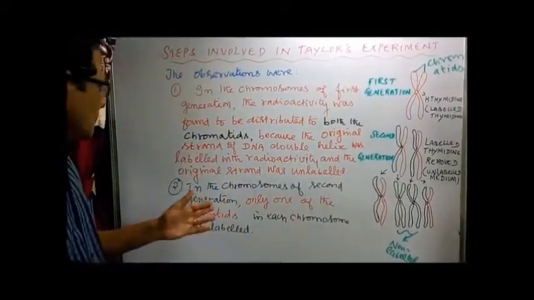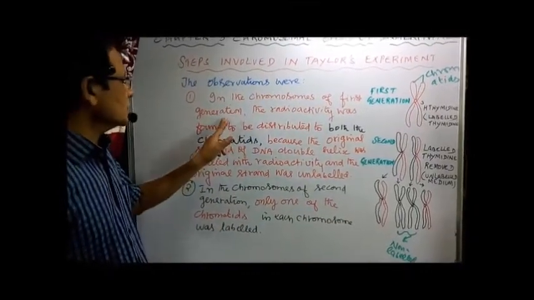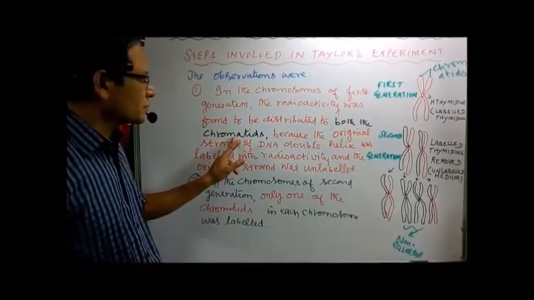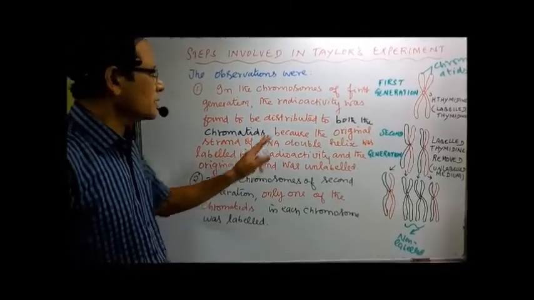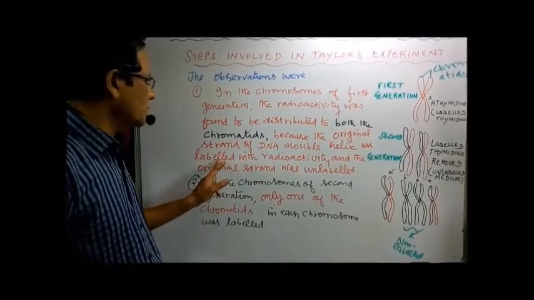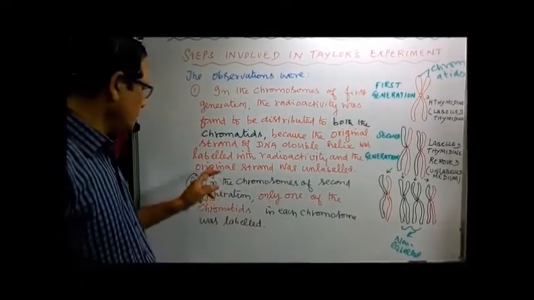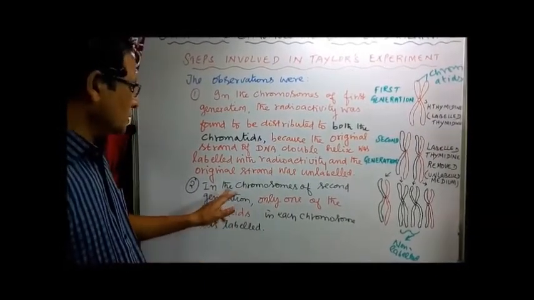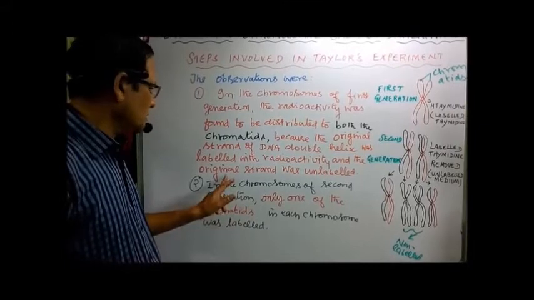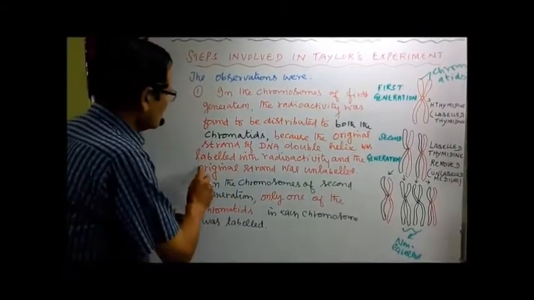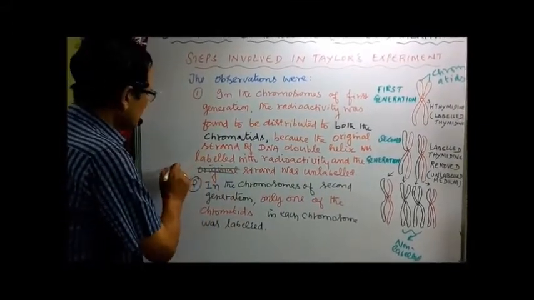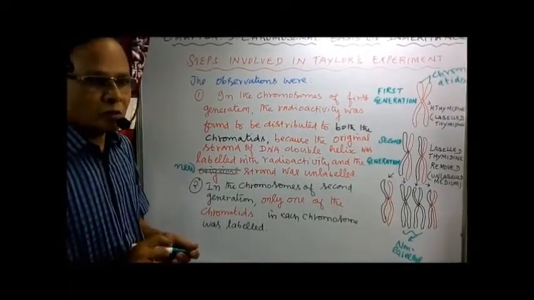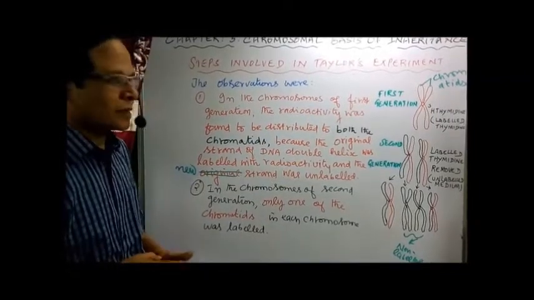So tell me what's happening. In the chromosome of the first generation, the radioactivity was found distributed in both the chromatids because the original strand of the DNA double helix was labeled with radioactivity. Now in the chromosomes of the second generation, the original strand is labeled, and the new strand was unlabeled. The newly formed strand was unlabeled. You see that one, the black colored one.